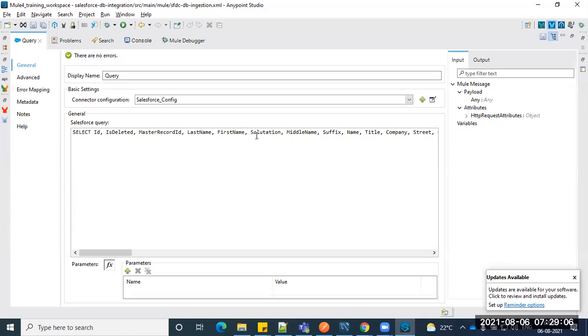We are already familiar with this: put it into dev.properties or whatever external properties you are using. Going forward, if you want to add or remove any fields, you can simply do it in the properties itself. If I use it inside the Salesforce query connector itself, only the MuleSoft developer can change it, and others can't. If you keep it in the properties file, anybody can add and remove fields.